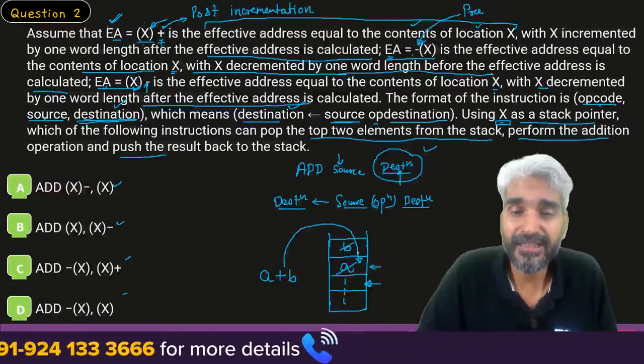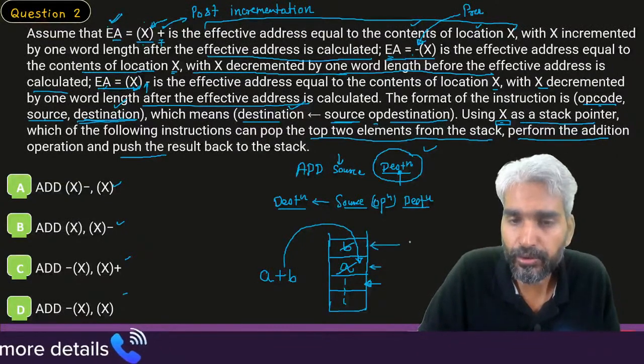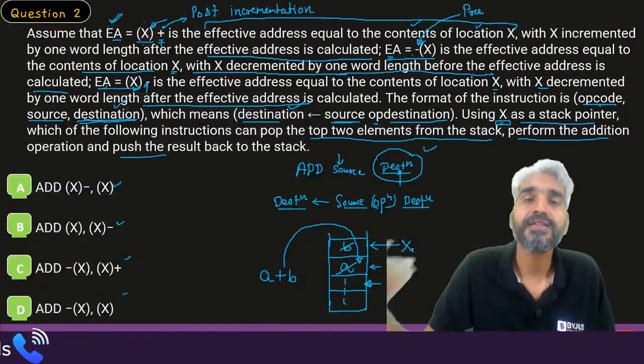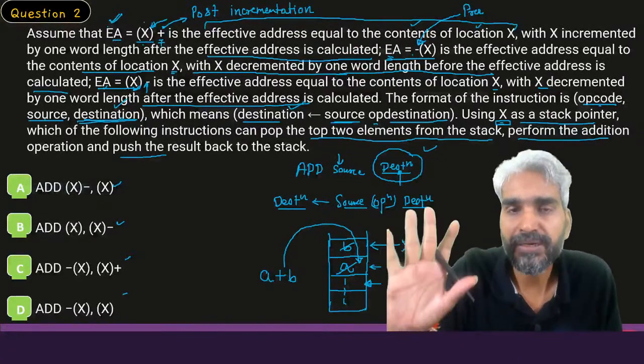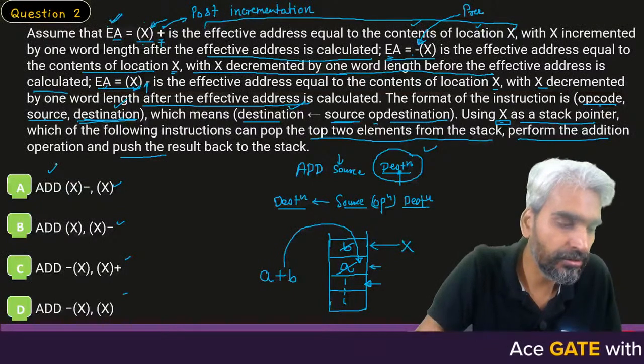So basically, let's assume that at some point of time X is pointing to this particular location. Now the opcode is nothing but addition.